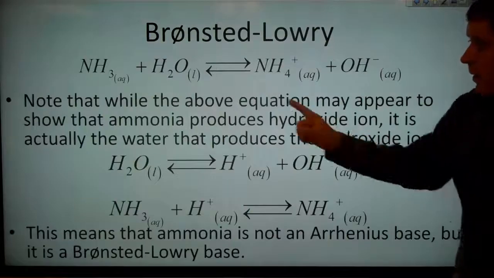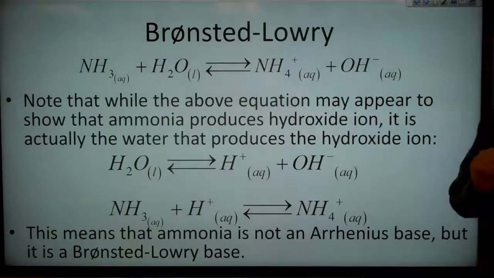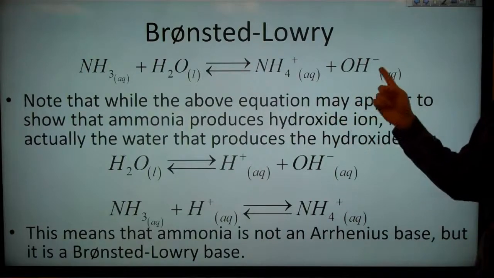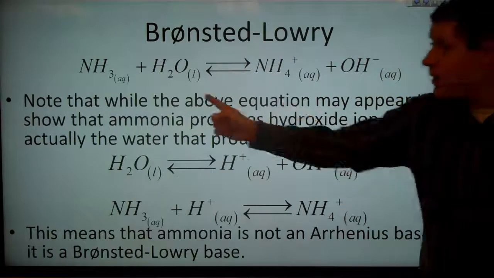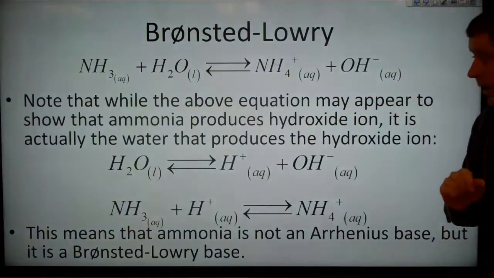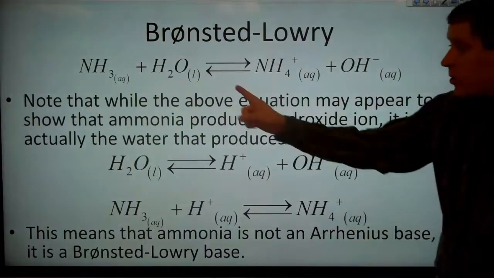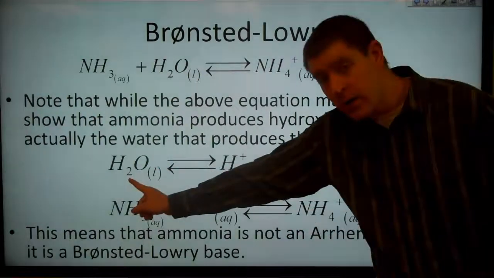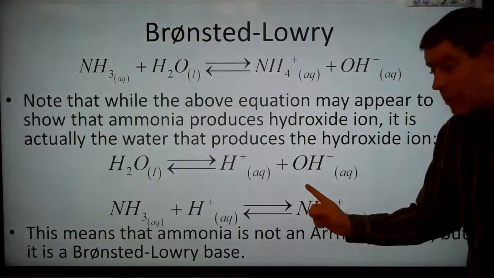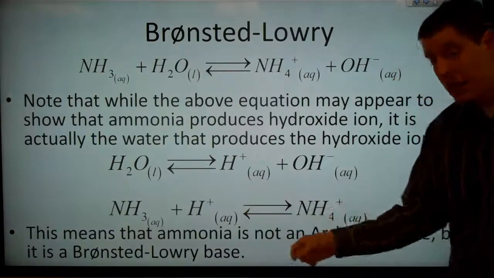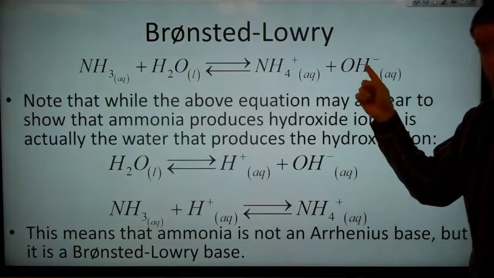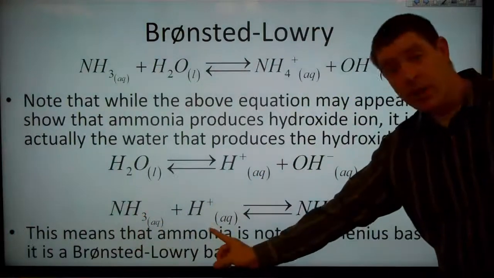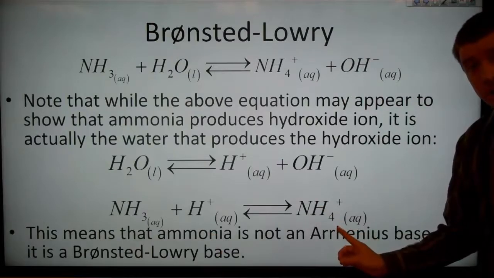Note here that this reaction, this equation, may appear to show that ammonia is producing hydroxide. Right? That we have the ammonia and that's producing hydroxide ion, but it's actually the water here that is producing the hydroxide ion. Because really, we have the water splitting apart, this autoionization process, to form a proton and the hydroxide. This is where the hydroxide is coming from. And then that proton goes on and reacts with our ammonia to form ammonium.